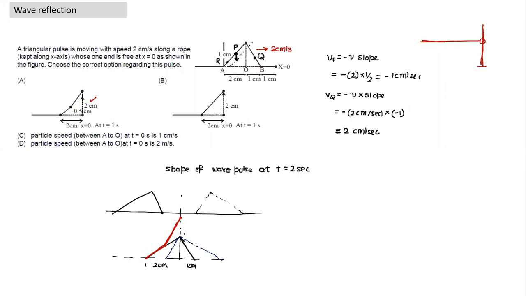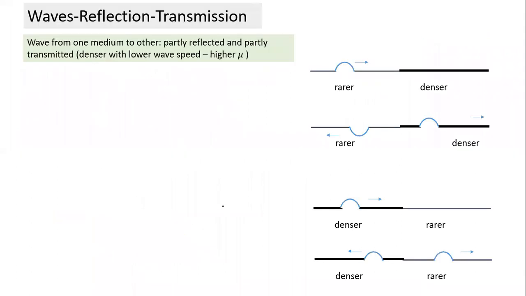Okay. Now, so far what we have dealt with is the fixed support or a free support. It is also possible that two strings are connected together and the two strings are not identical. One string is of a different type of rope and this is a different type of rope. And what does denser mean? In this medium, the speed of wave is v1, and in the second medium the velocity is v2. If this medium is denser, it implies v2 is less than v1. That's what denser medium means.